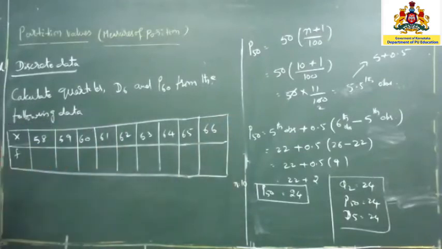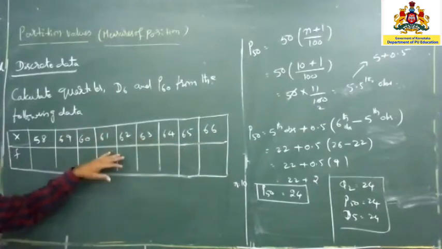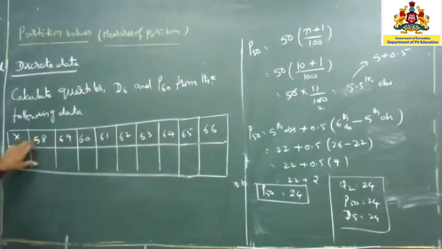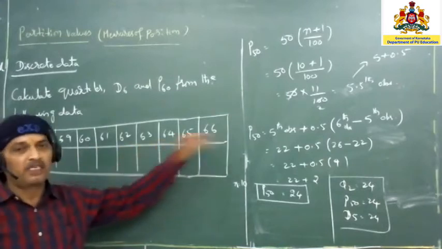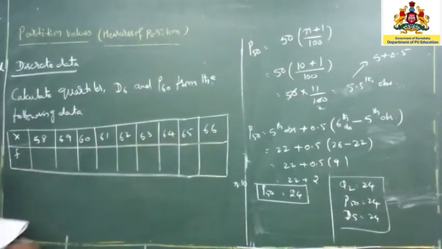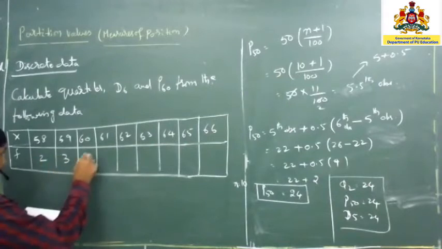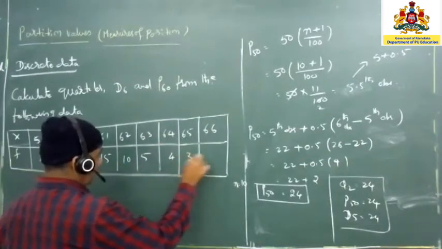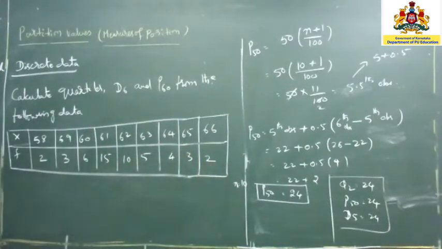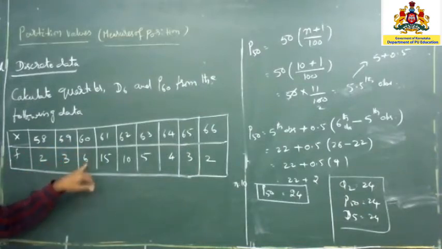It need not always be in ascending order, any number can be there. This is already tabulated, arranged data, which you have learnt in classification and tabulation. I arranged it in ascending order. The frequencies given are 2, 3, 6, 15, 10, 5, 4, 3, 2. So from this table we understand that 58 is given 2 times, 59 is given 3 times, and 60 appears 6 times.